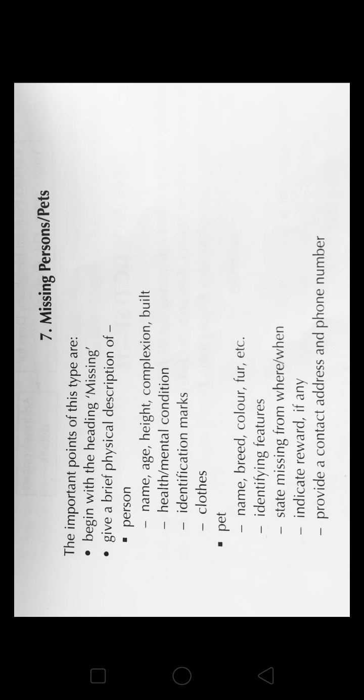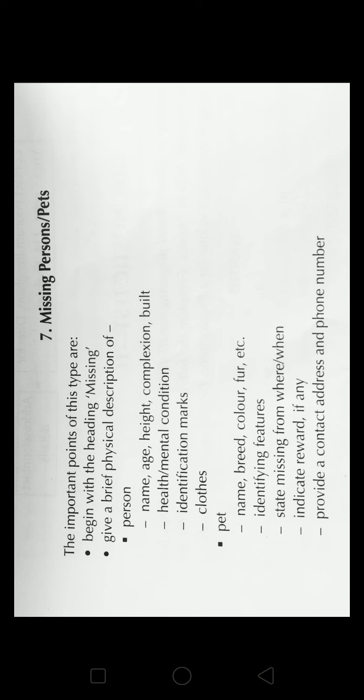The important points which you should note in case of missing persons is it should always start with the heading missing. If you are not writing the heading missing, it should start with the word missing in capital letters.